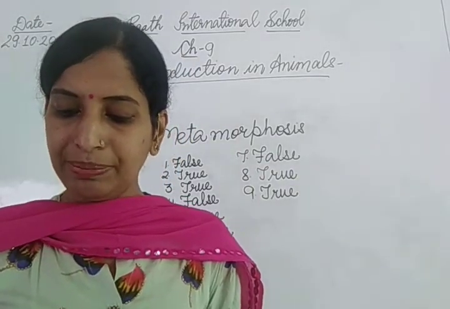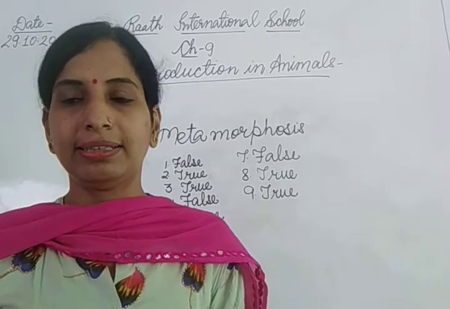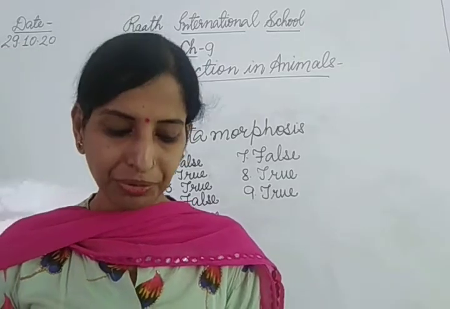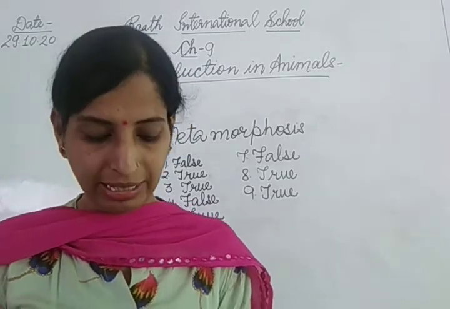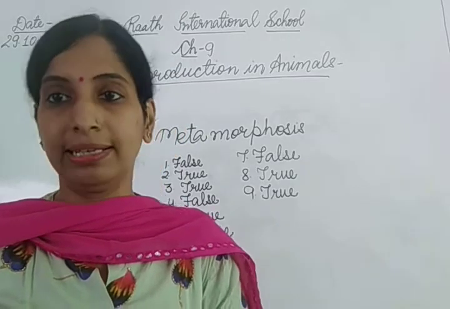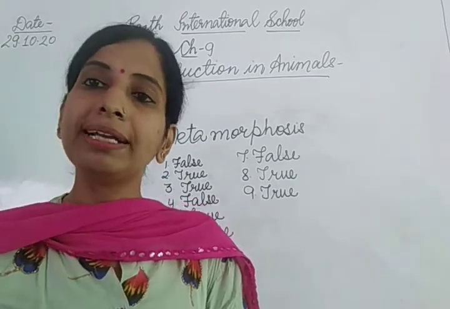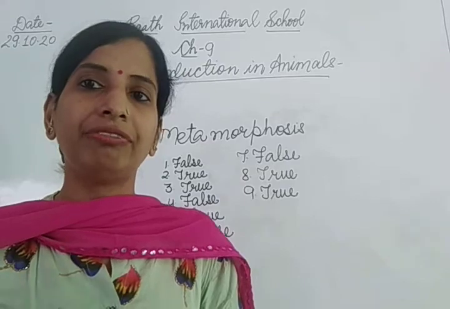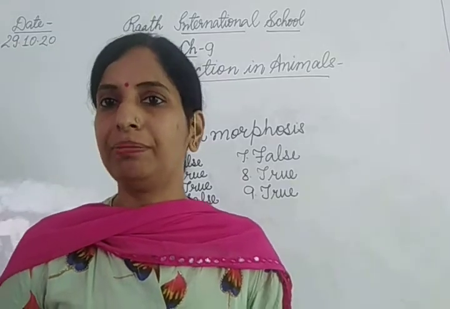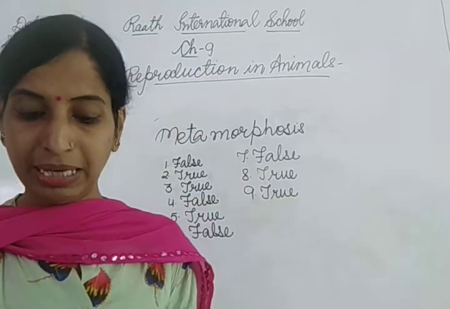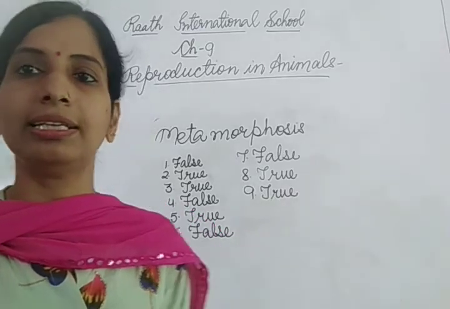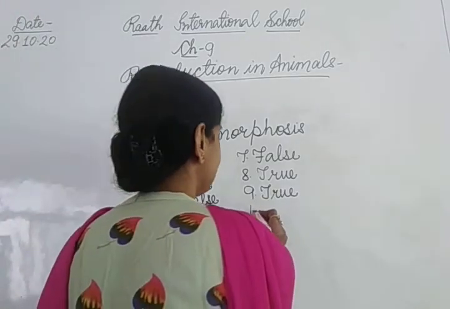An embryo is made up of a single cell. This is false. Embryo is not a single cell. We are aware that zygote is a single cell. Zygote divides repeatedly and differentiate and forms the embryo. So embryo is multicellular. It is not a single cell. This is false.